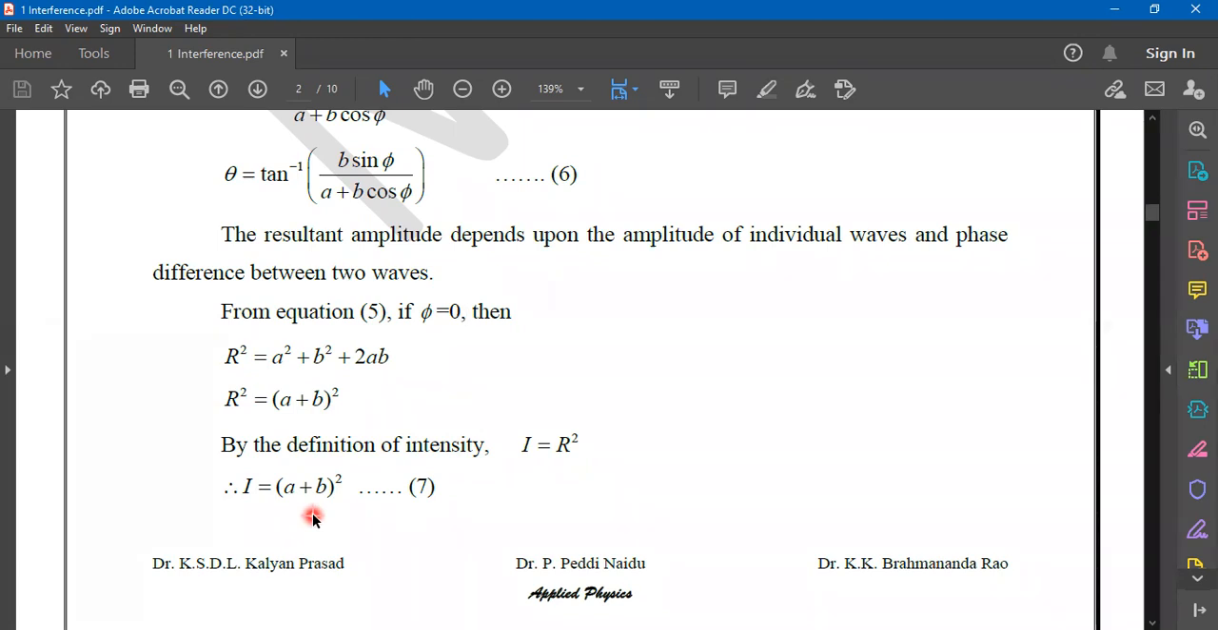Where a and b are amplitudes respectively belonging to the first and second waves.